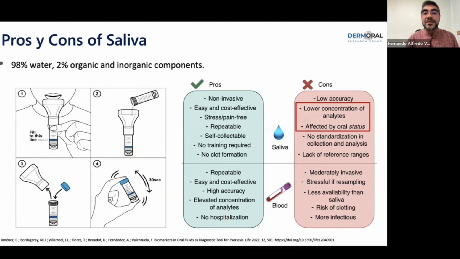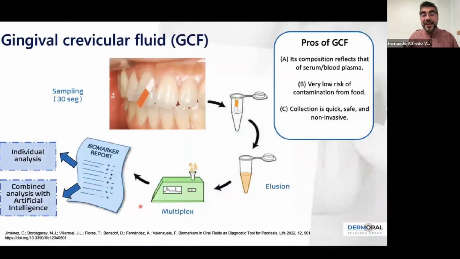So we started to think of other ways to obtain biomarkers, and we found the gingival crevicular fluid, and we can analyze it with this little paper, and it's very easy. The composition of GCF reflects exactly what's happening in serum or blood plasma.